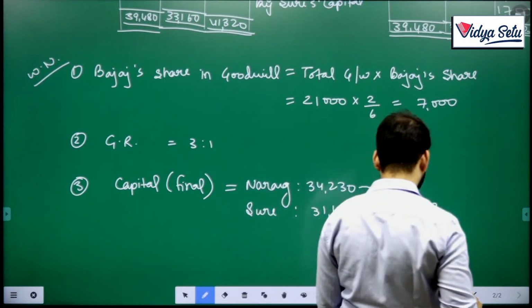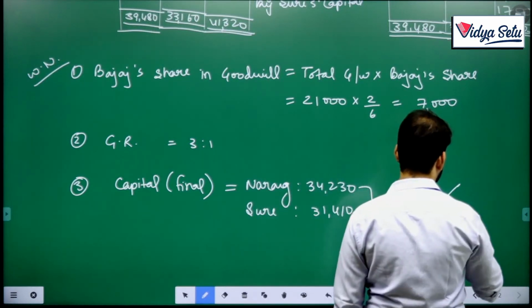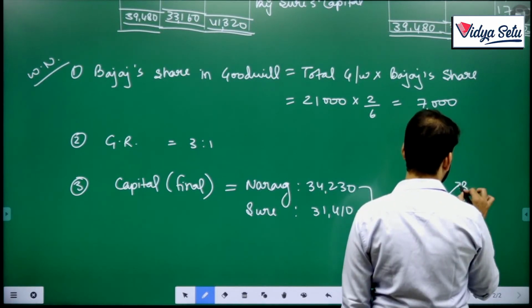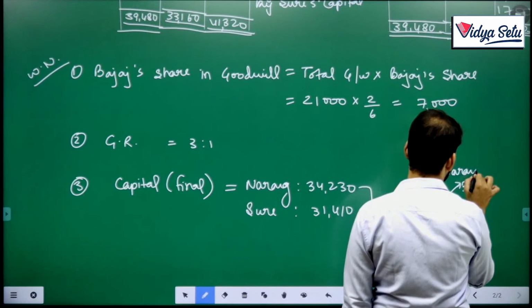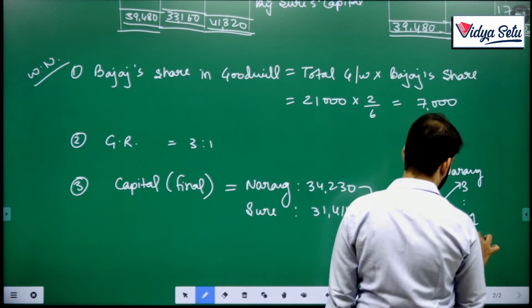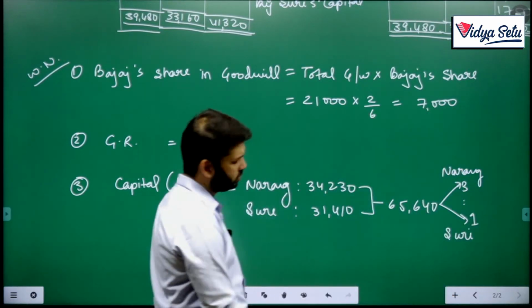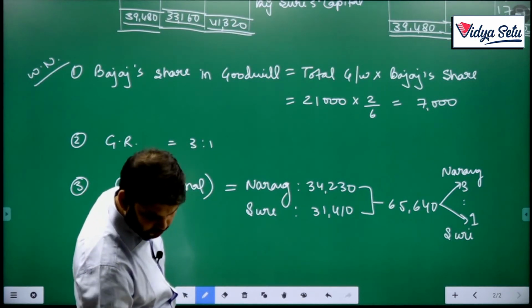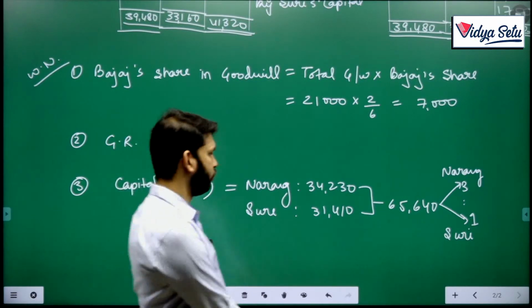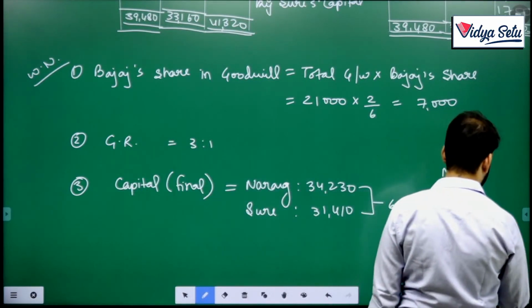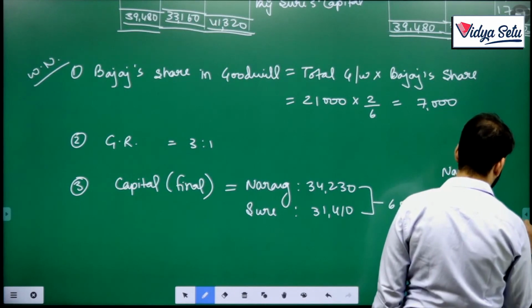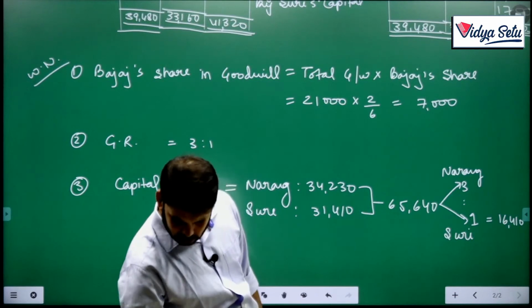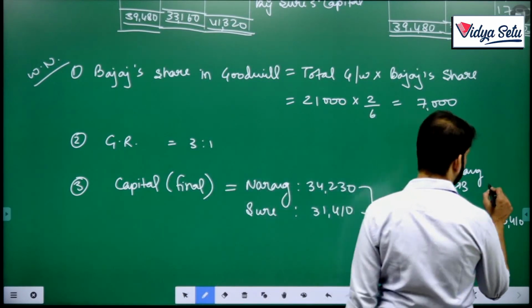Now this 65,640 should be in capital ratio 3:1. So if we divide 65,640 by 4, 16,410, and 49,230.